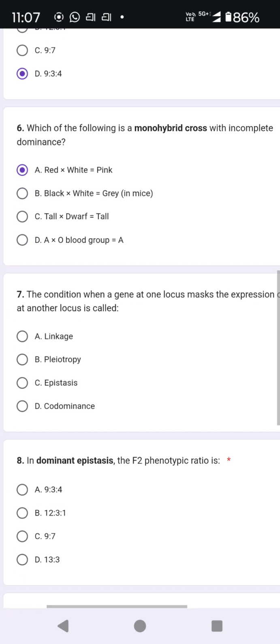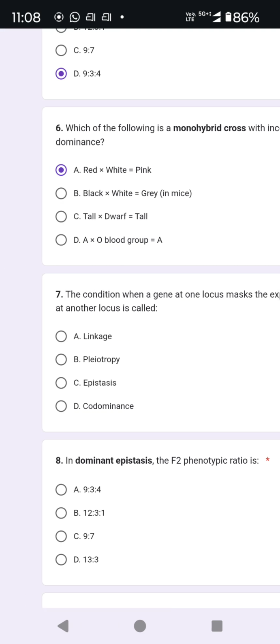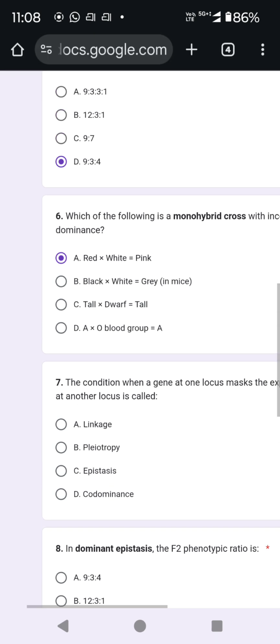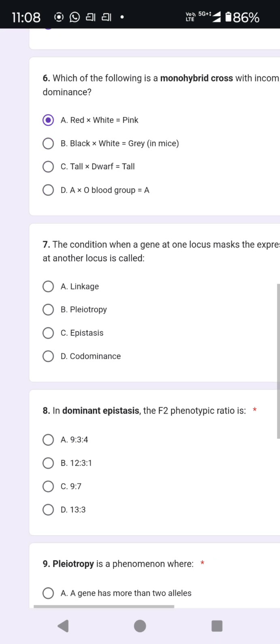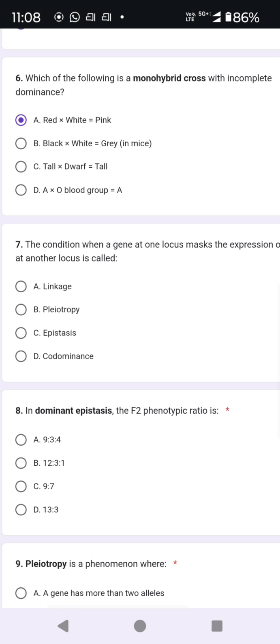Then question number 7. The condition when a gene at one locus masks the expression of a gene at another locus is called? Options are linkage, pleiotropy, epistasis and codominance. The correct option is epistasis. The above question was also about epistasis. Epistasis means a gene at one locus masks the expression of a gene at another locus, not at the same locus but another locus.